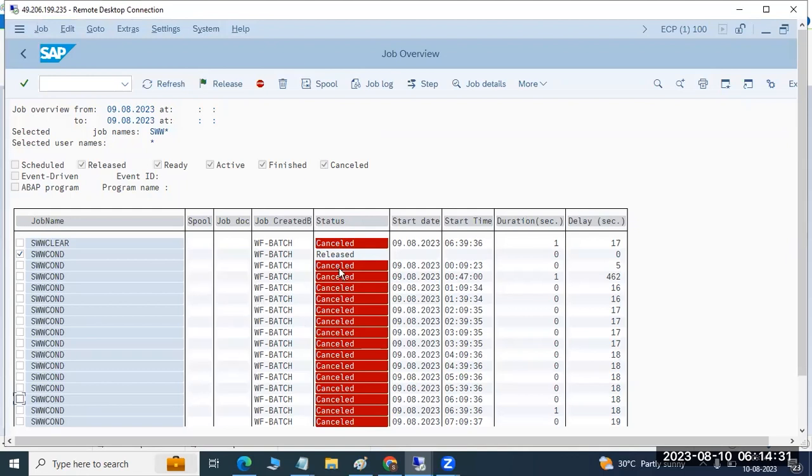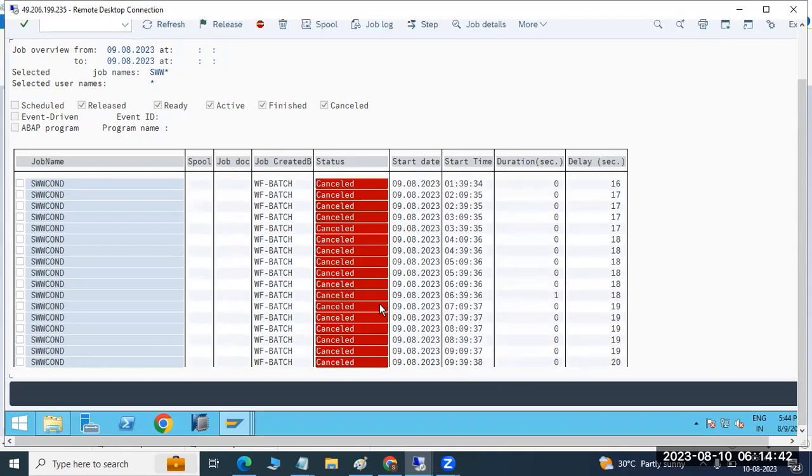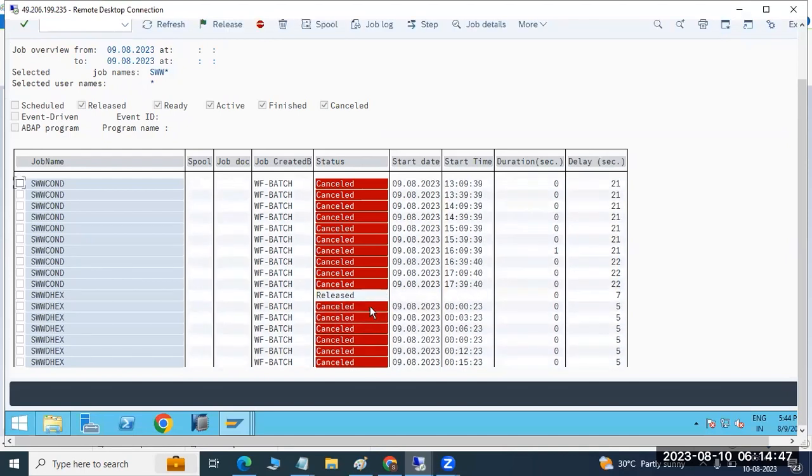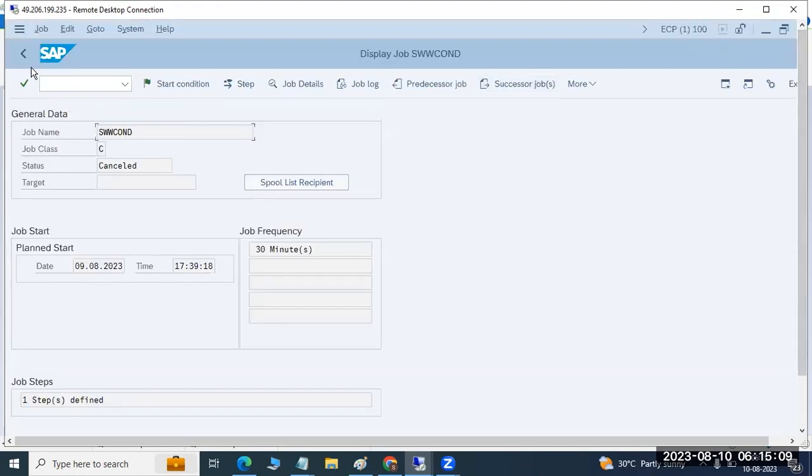The next run. So when was the last run? 6:39, right? So is it like today only? Then here you can see the next run, when the job runs here, this is released here. Which means the next run is in the next 30 minutes, 18:39, which means 6:39. What is the job? It's every 30 minutes.